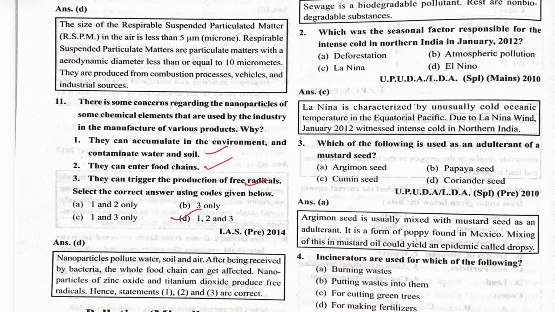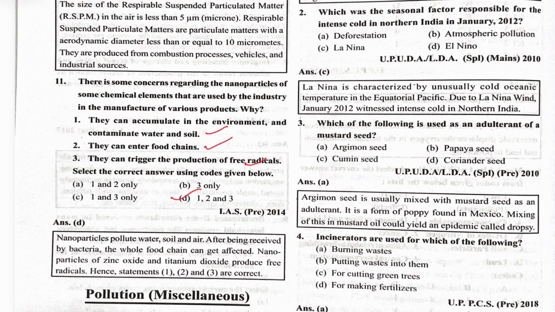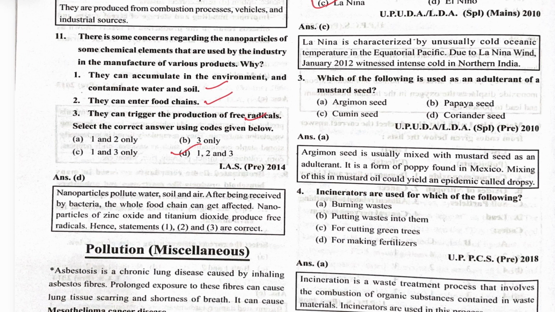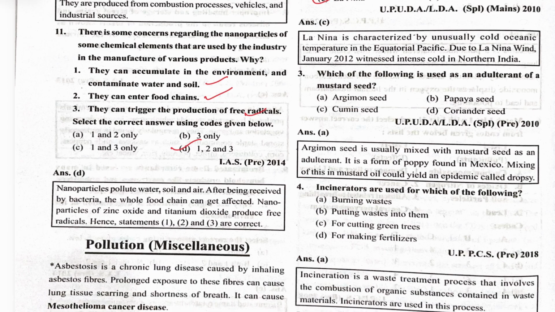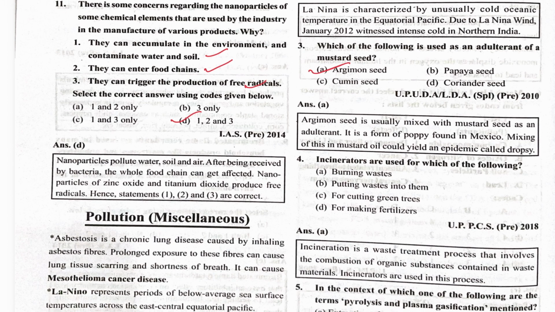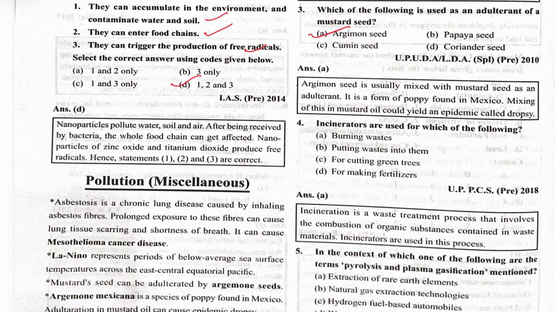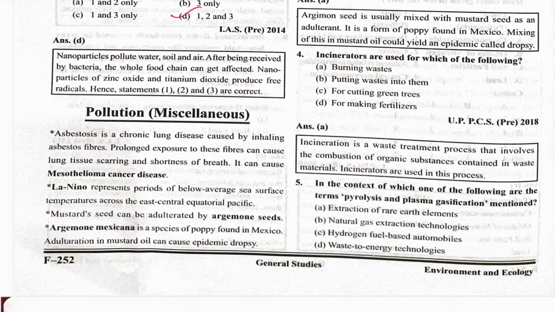Which seasonal factor was responsible for the intense cold in northern India in January 2012? That was La Nina. Which of the following is used as an adulterant of mustard seed? That is argemone seed. Incinerators are used for which of the following? Burning wastes.